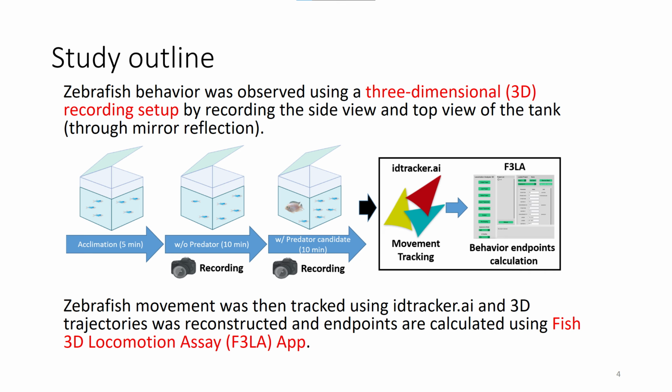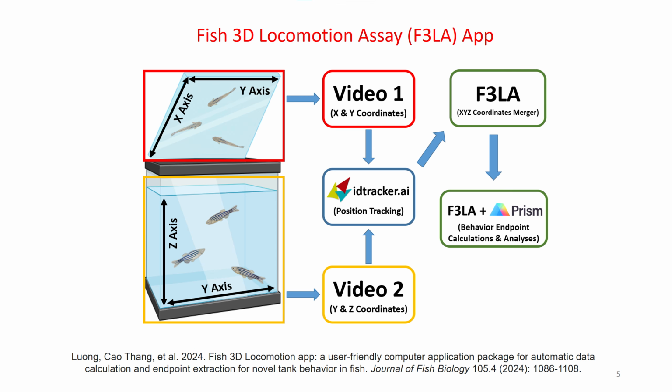Zebrafish and the tested fish movement were then tracked using the iTracker.ai tool, and 3D trajectories were reconstructed using the Fish 3D Locomotion Assay app. This is a more detailed preview of F3LA data analysis after zebrafish and tested fish movement were tracked using the iTracker.ai tool and finally statistically challenged using GraphPad Prism 8.